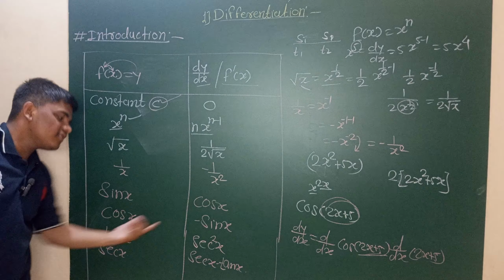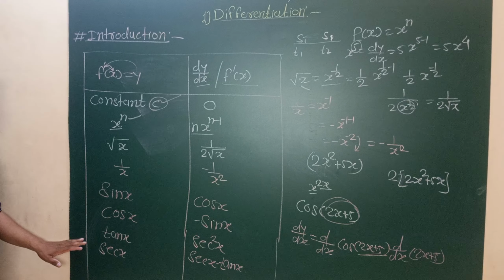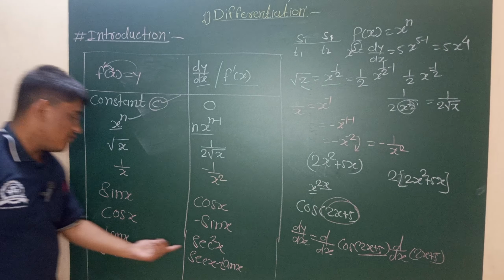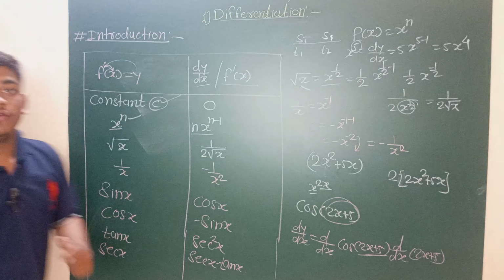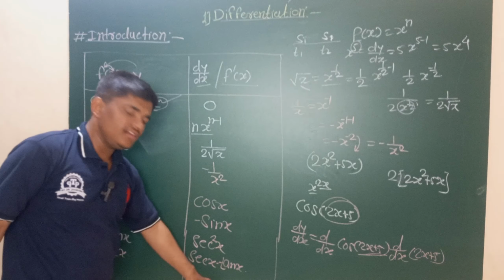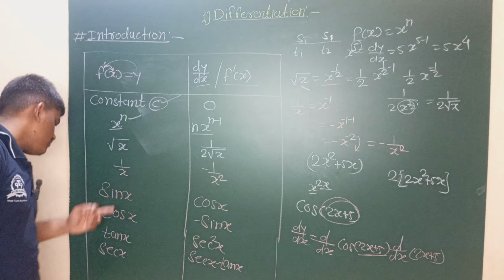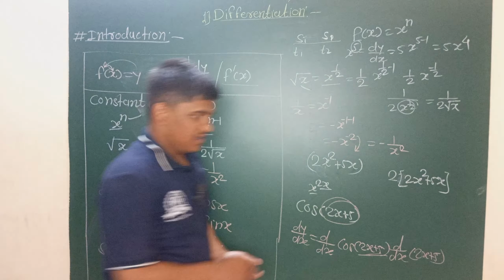The derivative of tan x is sec square x, and the derivative of sec x is not tan square x; it is sec x into tan x. Just try to solve all the formulas with the help of the derivative of sin x, which is cos x, and the derivative of cos x, which is minus sin x.